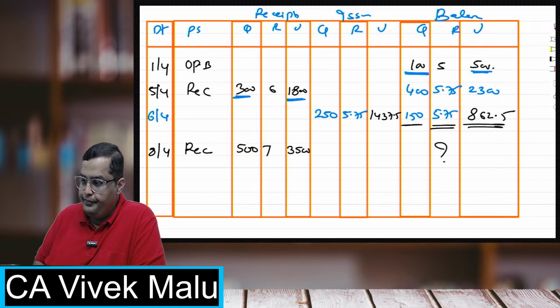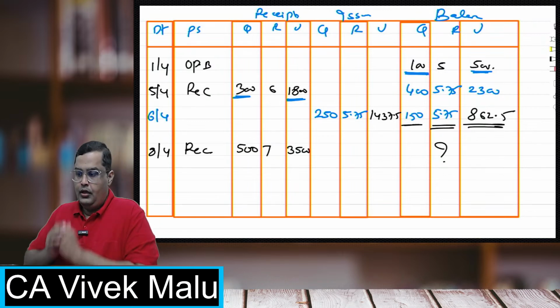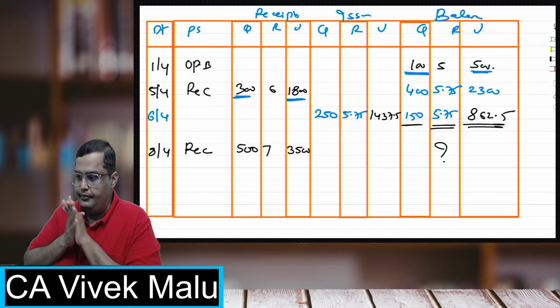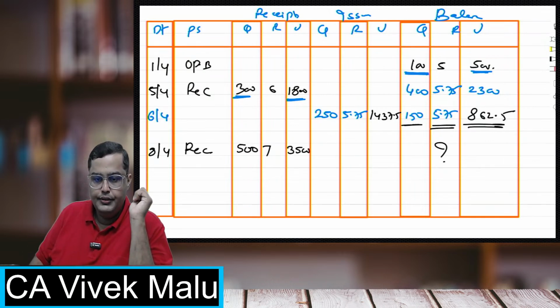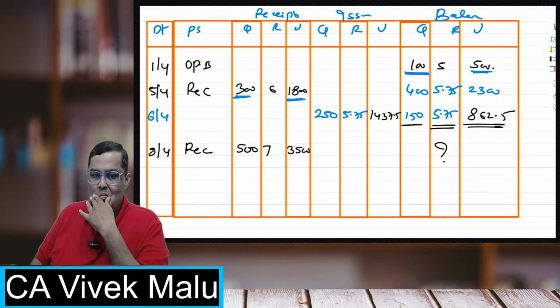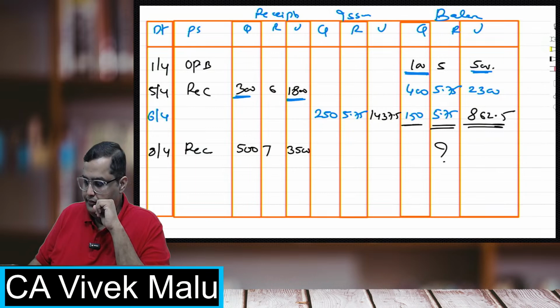Very good, Soham. Very, very good. Come on, everybody, calculate.